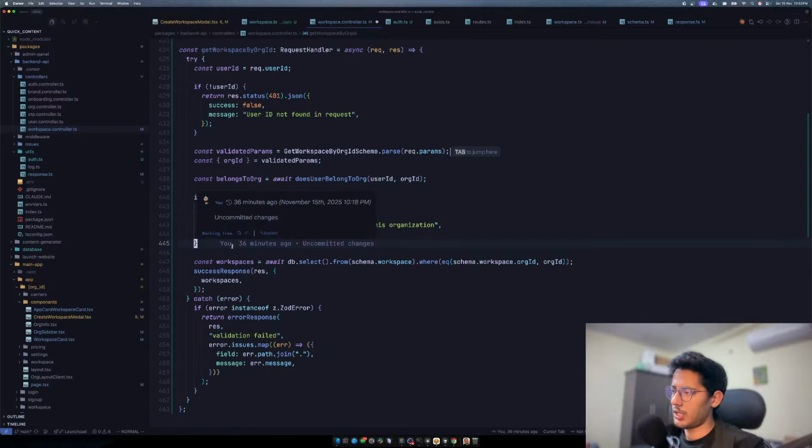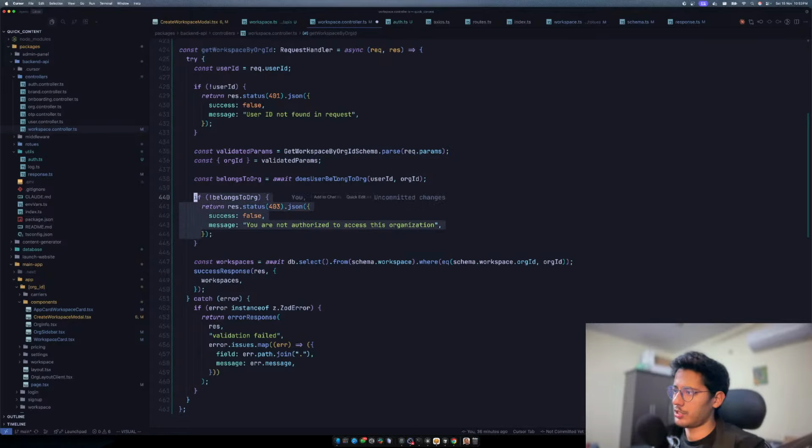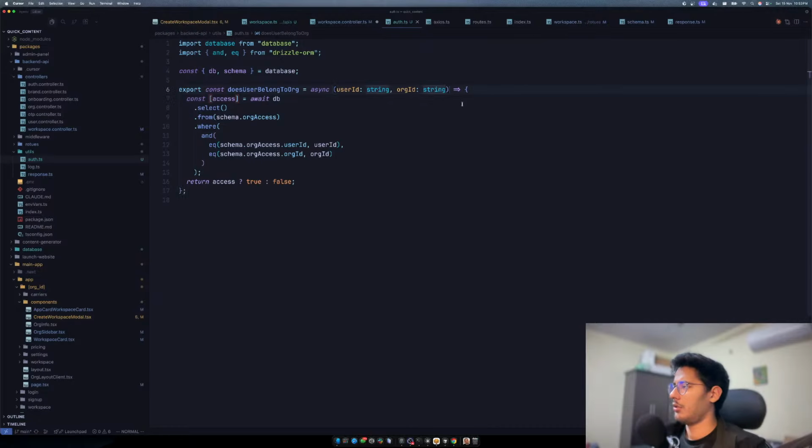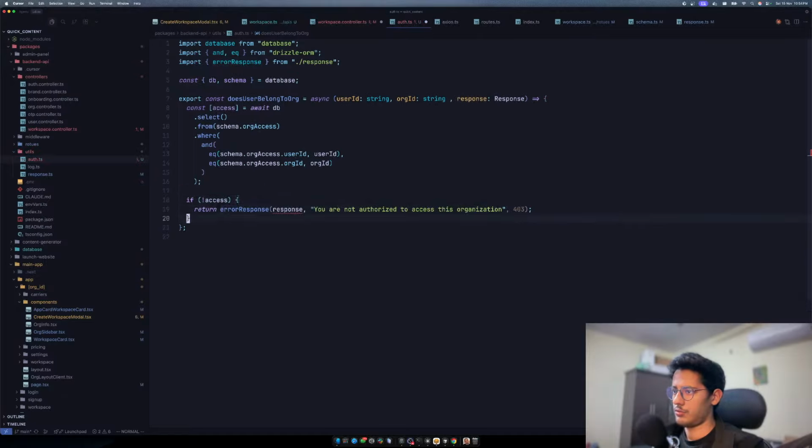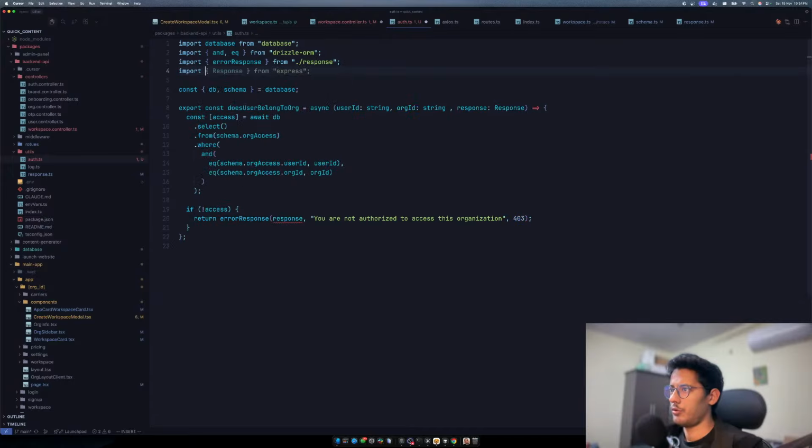Should we even give this logic inside the does user belong to org? I think so. We could have the response over here. Maybe we could have a response, and then we'll just say if not access, error response, you're not authorized, and just return that. And then wait, what do you mean? No. I have to import this. Where can I import this stuff from? Import response from Express is what I want. Yes.